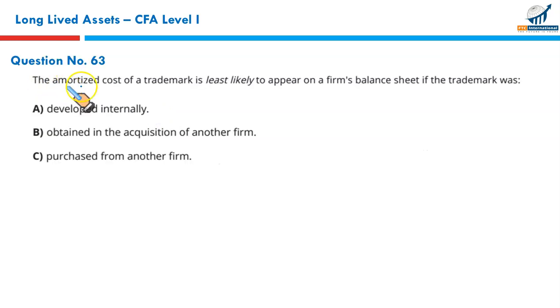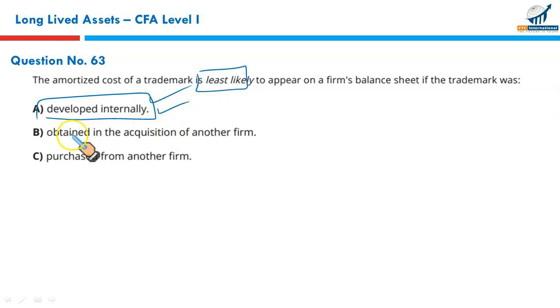Next question 63. The amortized cost of a trademark is least likely, mind the word, to appear on the firm's balance sheet if the trademark was developed internally. We have read our theory well. Costs of developing a trademark are expensed in the period incurred.